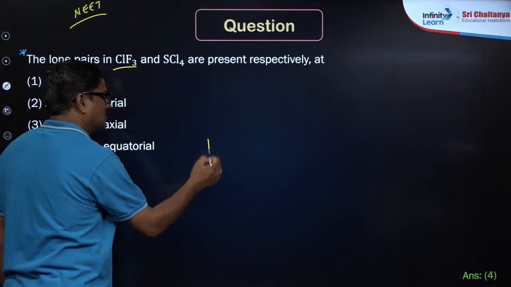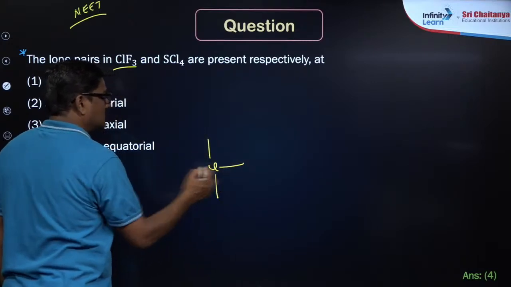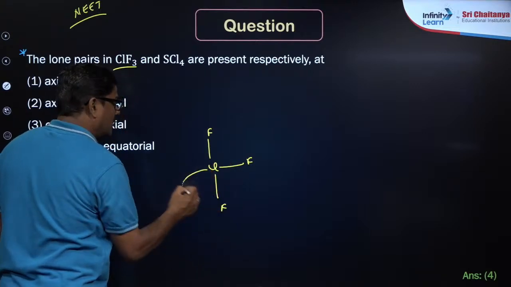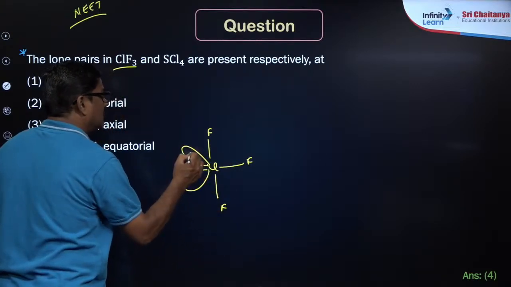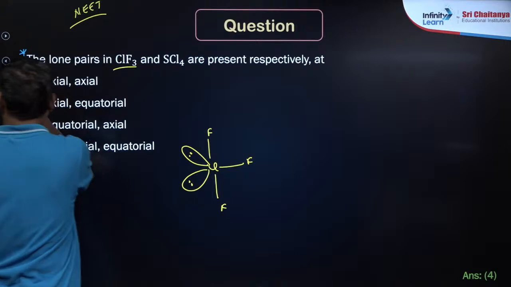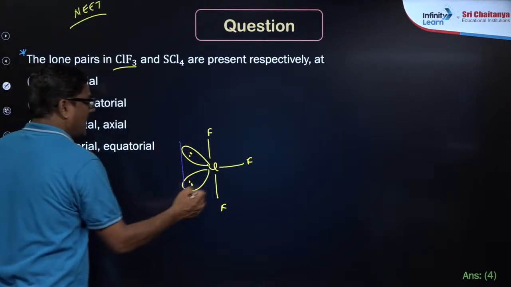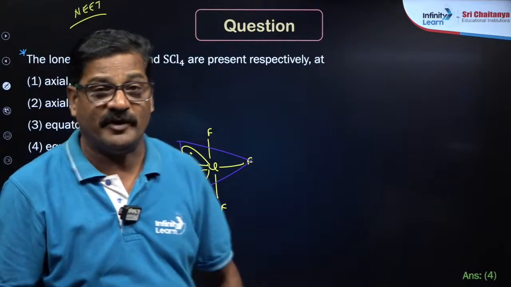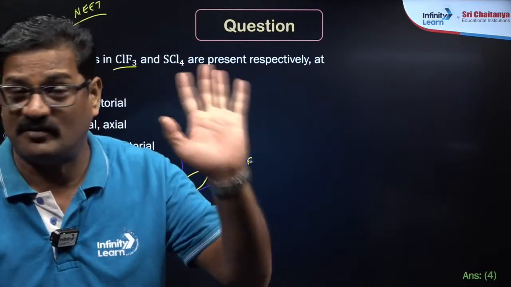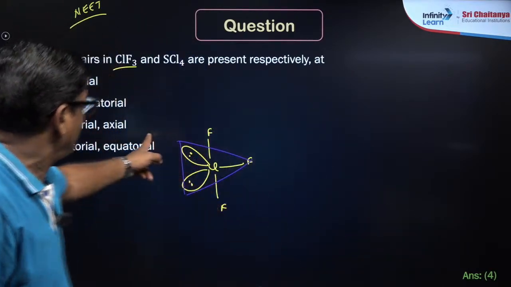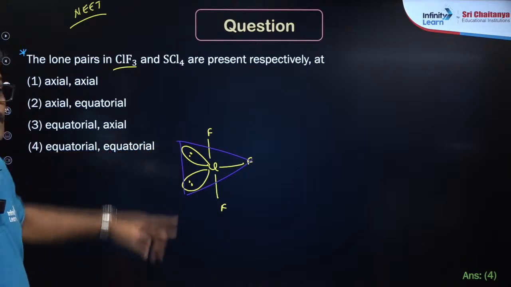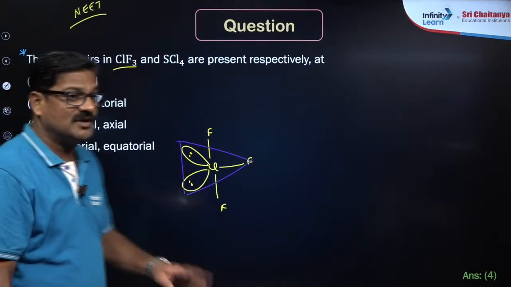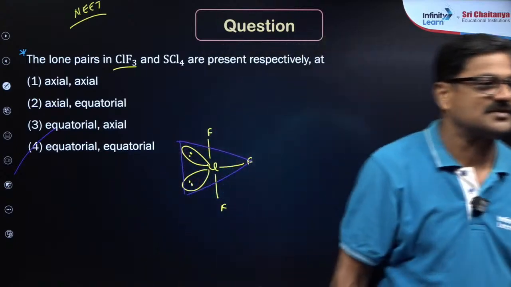F and F, and it has a lone pair of electrons, and the lone pairs of electrons are there in the equatorial position of the triangular. The electron geometry is going to be trigonal bipyramidal, and the lone pairs are going to be at equatorial positions. I just want to say it is about equatorial positions only.